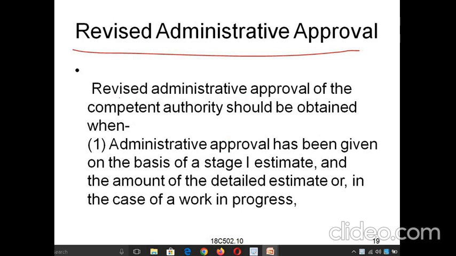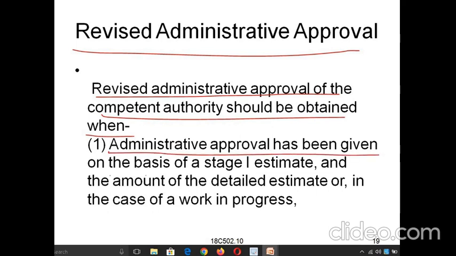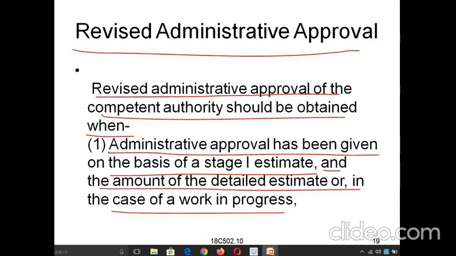In the revised administrative approval, you can see that revised administrative approval of the competent authority should be obtained when some reasons apply. Administrative approval has been given on the basis of a stage 1 estimate, and the amount of the detailed estimate, or in the case of a work in progress. So for the administrative approval, how will they give the amount or sanction? First they will give the stage 1 estimate, and that means it's a 1 month work or 2 months work, that is called stage 1 estimate.